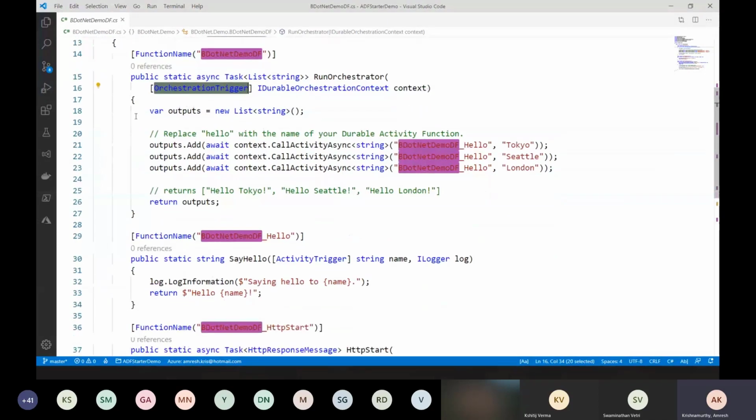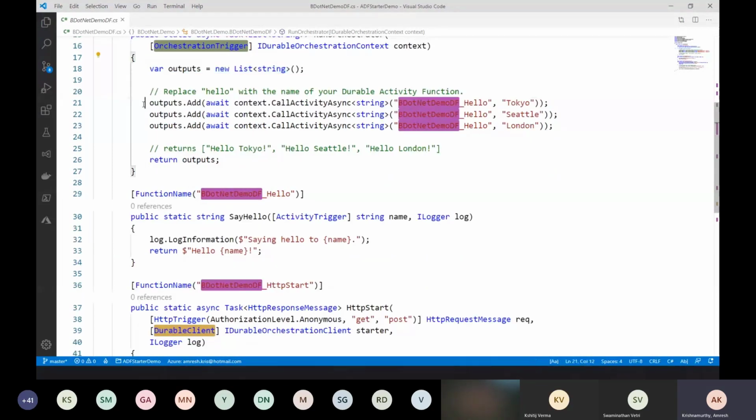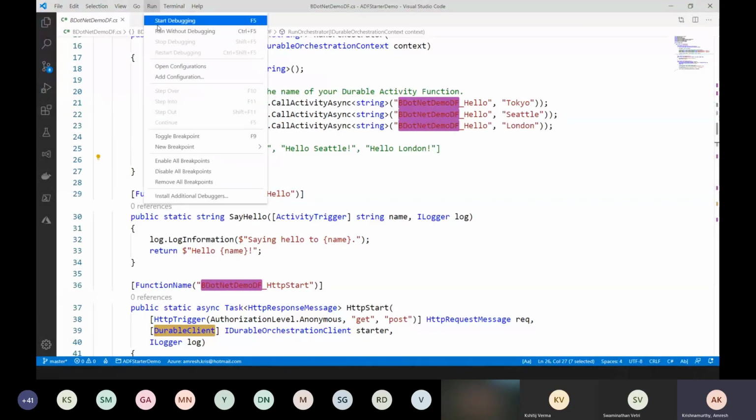Internally, we have a list of strings. And we call an activity function called DotNetDemoDurableFunction_Hello. This is one activity function, but you see there are three different attributes passed to it. All of these functions are called one by one, and then we add the results back to outputs and return an output. So this is a default function that Durable Functions has put in. Let me go and run this.